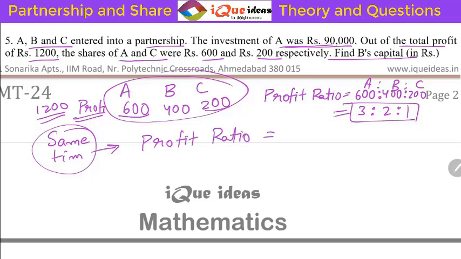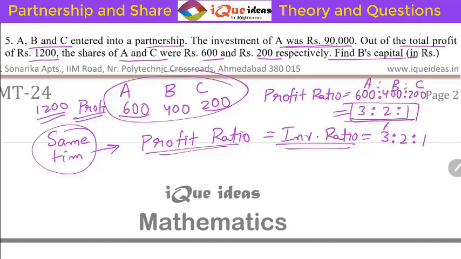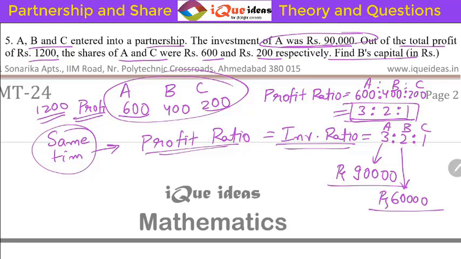We are doing it almost for the third or fourth time now. So the investment ratio: the profit ratio is already given as 3 is to 2 is to 1, so the investment ratio will also be 3 is to 2 is to 1. Correct? So this is A, B, C. Now, A's investment is given as 90,000, so this 3 stands for 90,000. You can see clearly 3 3s are 9, so 2 3s are 6. So this 2 will be 3 into 2, 60,000, and this 1 will be 1 into 3, that is 30,000. So we have got the investment of all of them. What is the question asking? Find B's capital. So B's capital will be 60,000 and that is the answer.